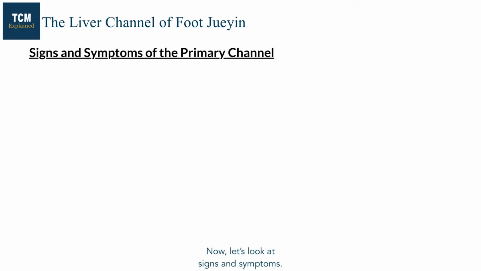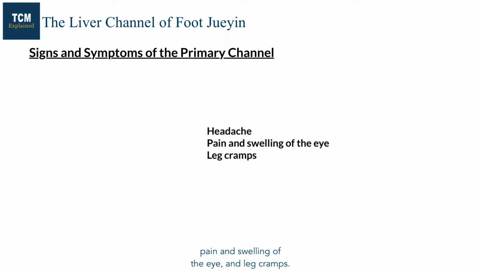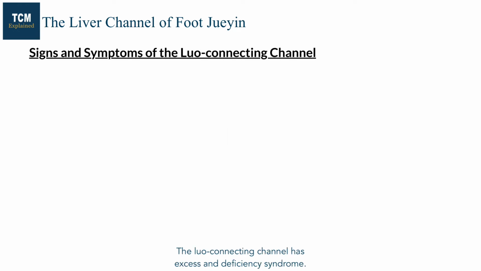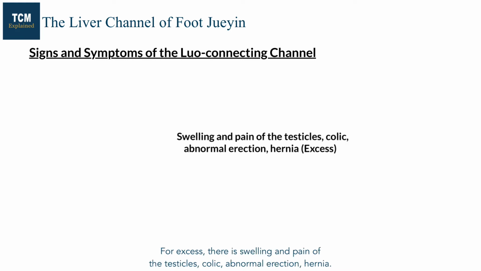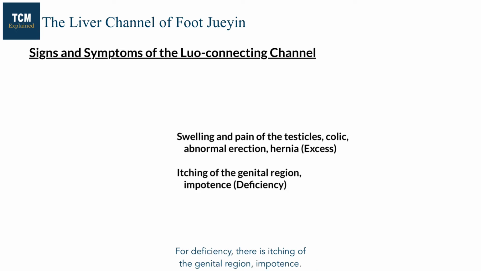Now let's look at signs and symptoms. The liver primary channel manifests headache, pain and swelling of the eye, and leg cramps. The luo-connecting channel has excess and deficiency syndromes. For excess, there is swelling and pain of the testicles, colic, abnormal erection, hernia. For deficiency, there is itching of the genital region, impotence.